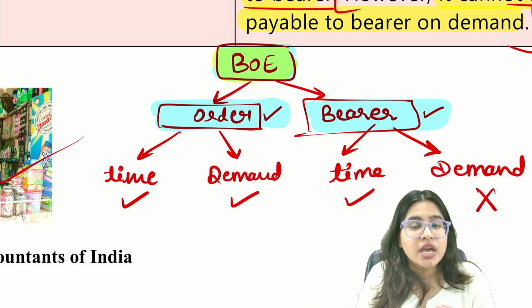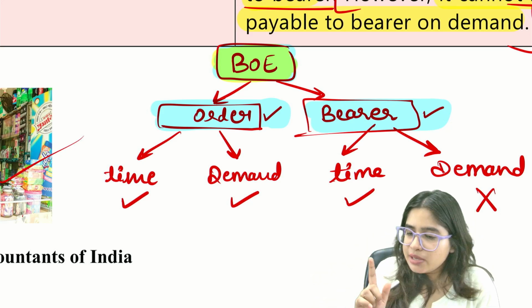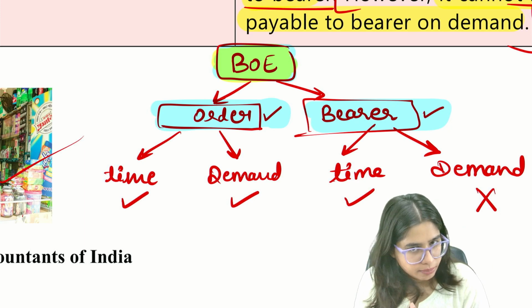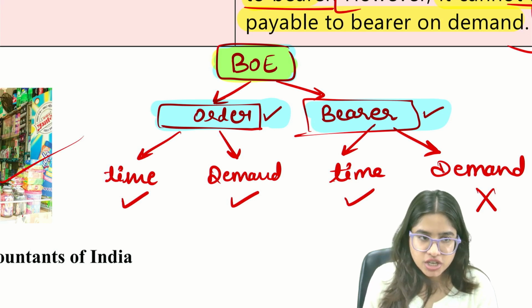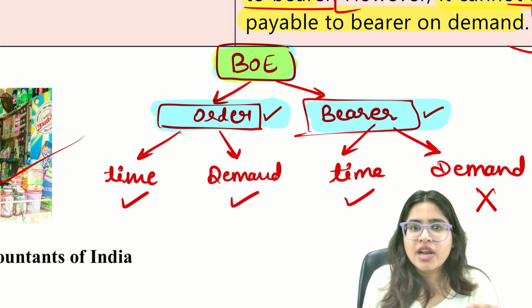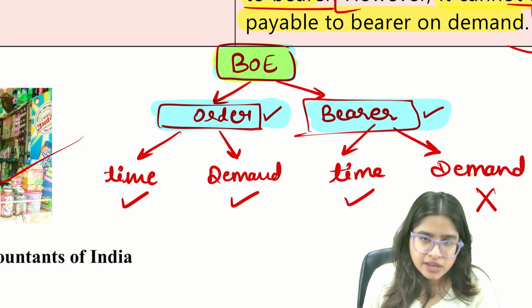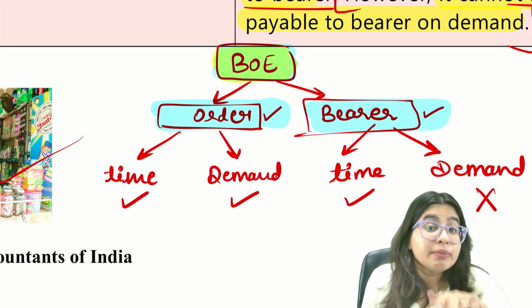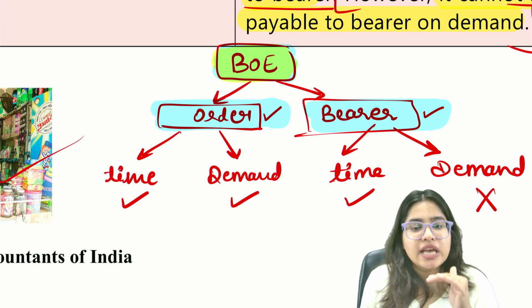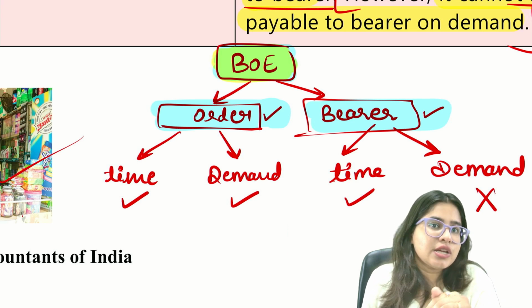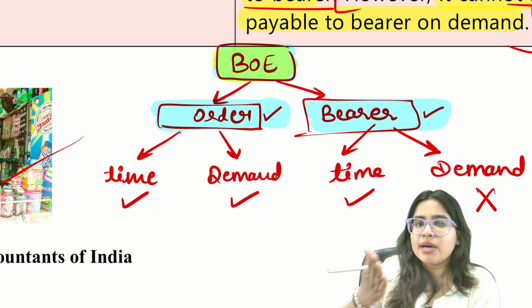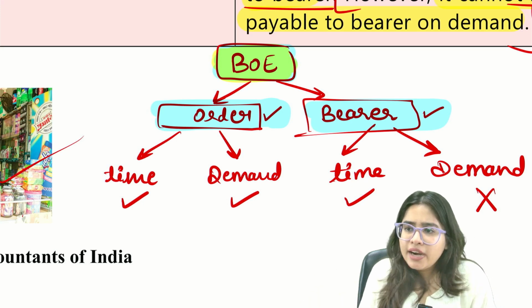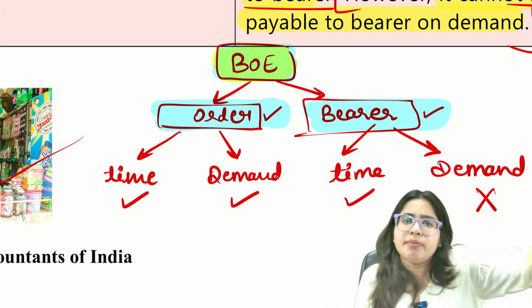But every type of bills of exchange is either payable on time or payable on demand. For example, if I say I order Rajnikant to pay 6,900 rupees whenever I'll demand, then that is payable on demand. Payable on time means I order Shah Rukh Khan to pay 6,900 rupees after 3 months. That is payable on time. Time means a particular timeline is given. Demand means time limit is not given. Whenever I'll demand, you have to pay.